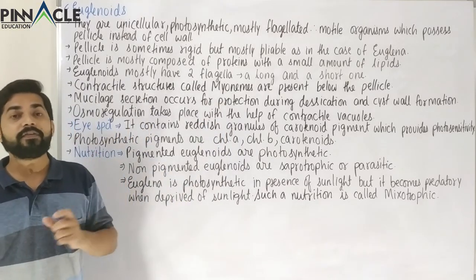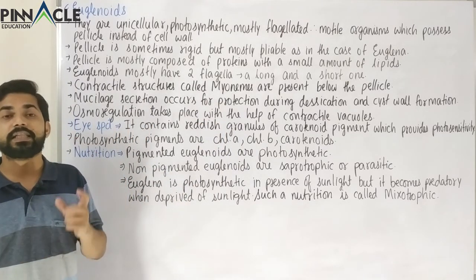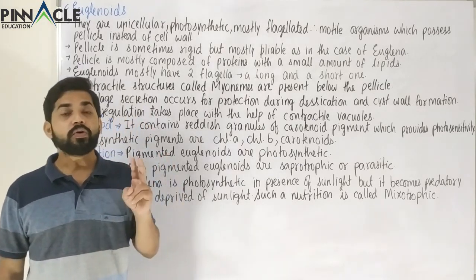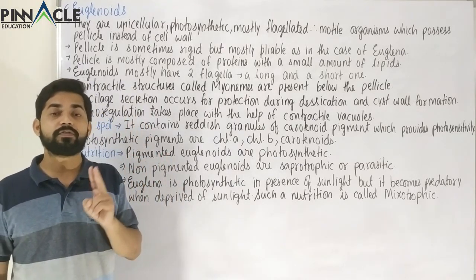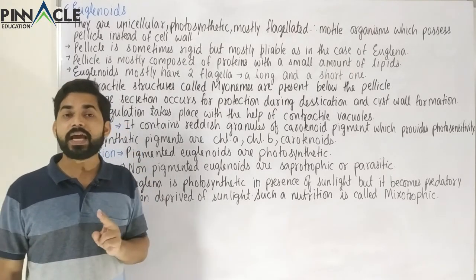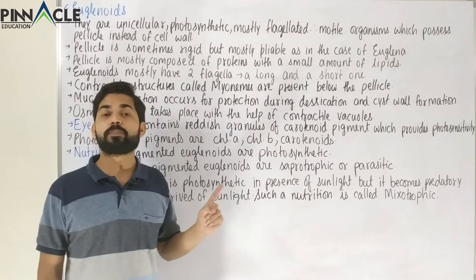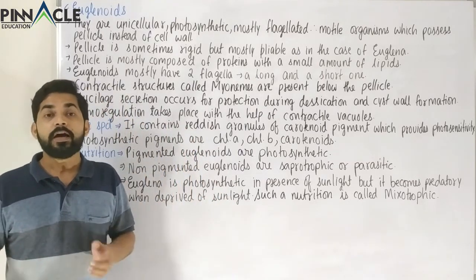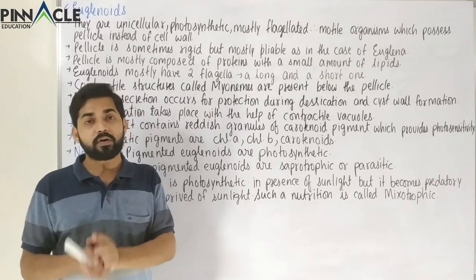There is a very important feature here, and that is that the cell wall is normally absent. In our previous two lectures we studied chrysophytes and dinoflagellates, and we saw that a cell wall was present there, but here the cell wall is normally absent. But there is a covering instead of the cell wall.